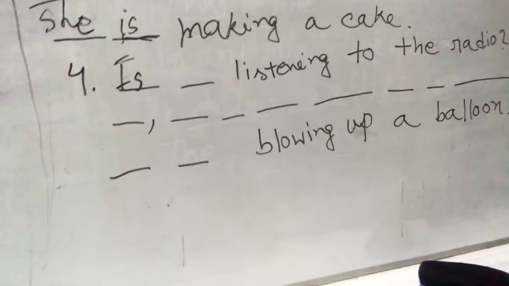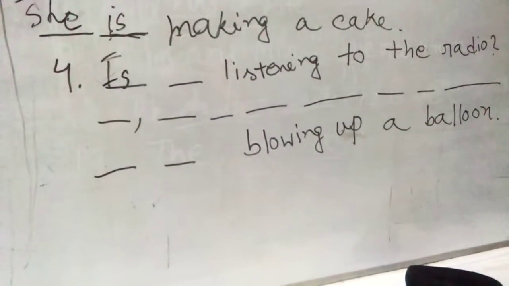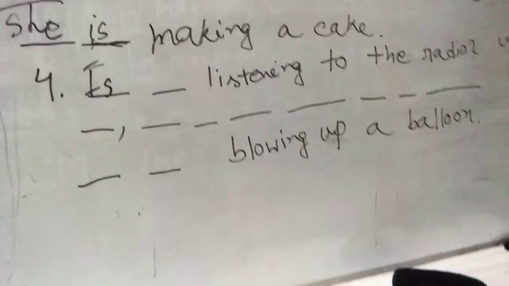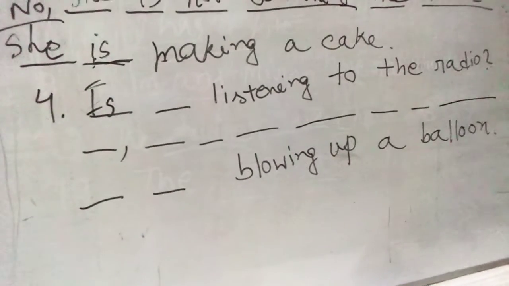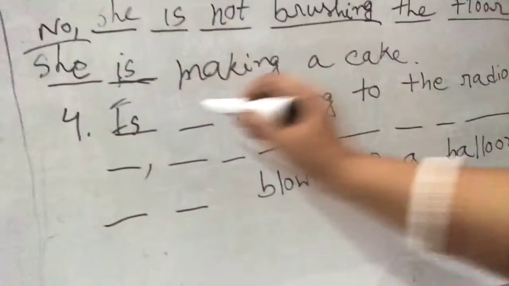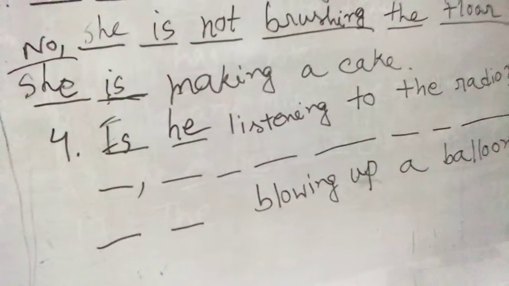So we can write that yes, he is listening to the radio. So is what? After is, will you put she, as it's a picture of a boy or girl? Yes, it's a picture of a boy. For a boy, will we use he or she? For a boy we will put he. So is he listening to the radio? Is he listening to the radio?